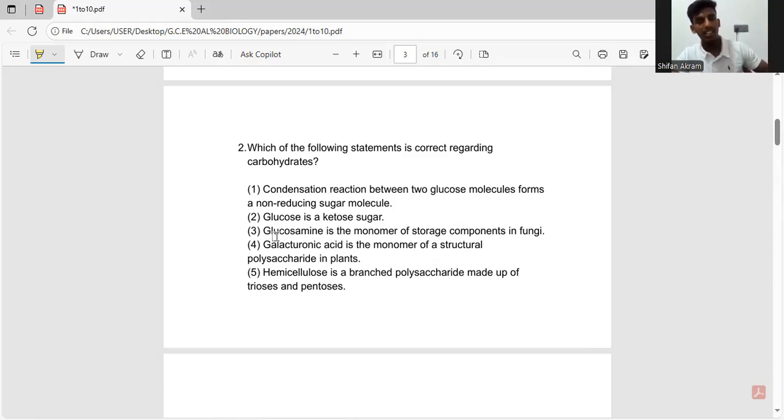The second one says glucose is a ketose sugar. No, glucose is an aldose sugar. Examples of ketose sugars are fructose and ribulose. If you have a notebook, please take a note of that.